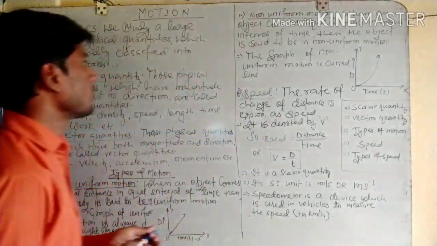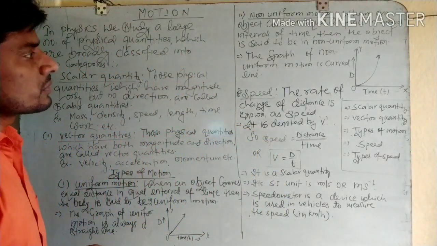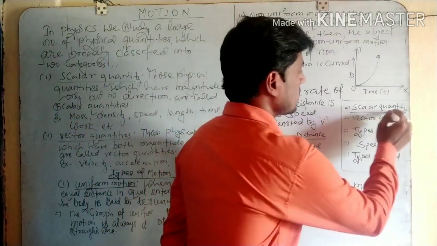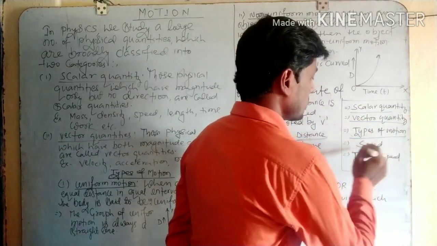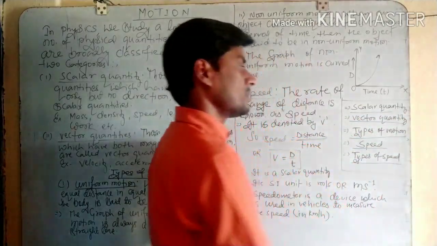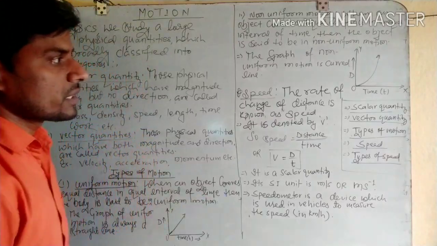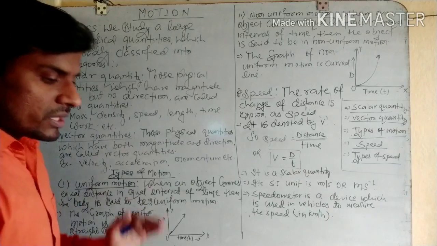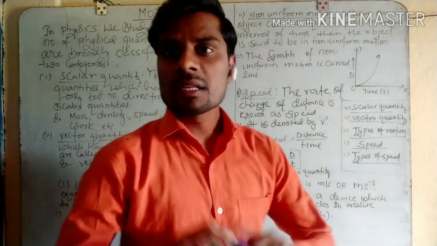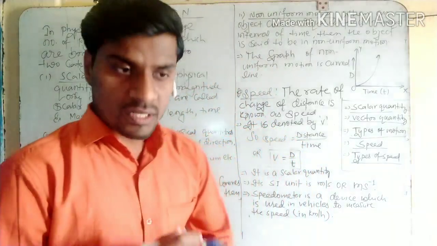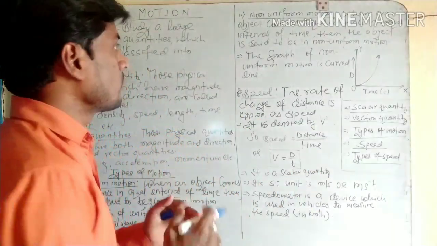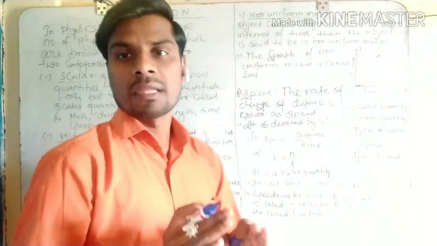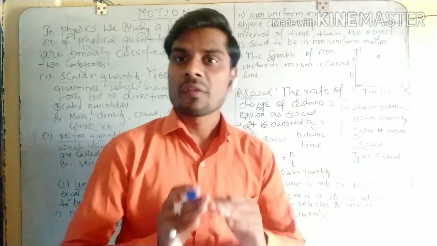In this video, I'm going to explain some important topics like scalar quantity, vector quantity, types of motion, speed and types of speed. Okay, so let's start with scalar and vector quantity. Actually, in physics, we study a very large number of physical quantities. But physical quantities are broadly classified into two parts: scalar quantity and vector quantity.